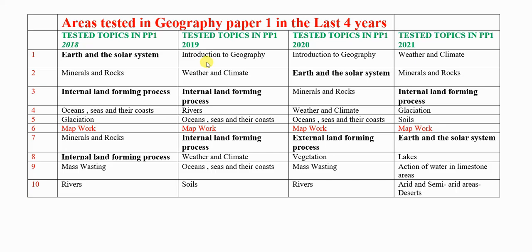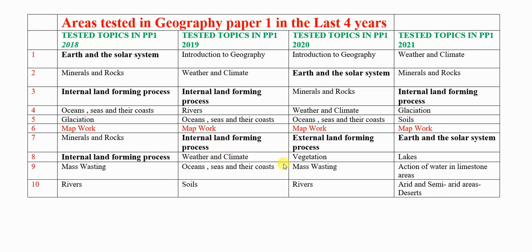2019, question number 1 was introduction to geography. Number 2 was weather and climate, internal and forming processes, rivers. That's question 4. Ocean, seas and their coasts, that is question 5. And then question 6 is map work, as obvious. Internal and forming processes was now question 7, 25 marks.